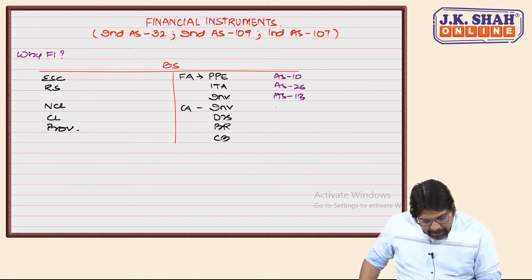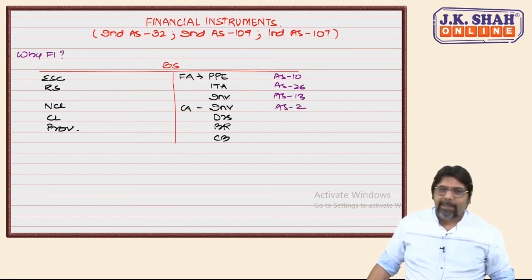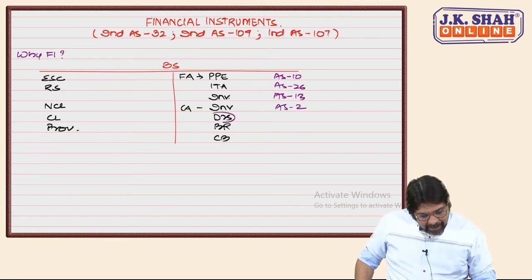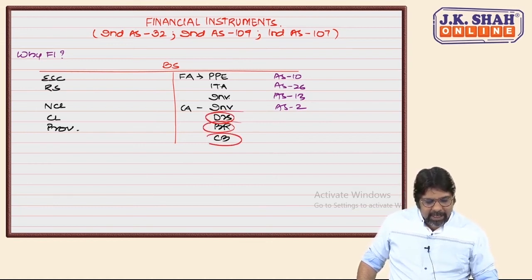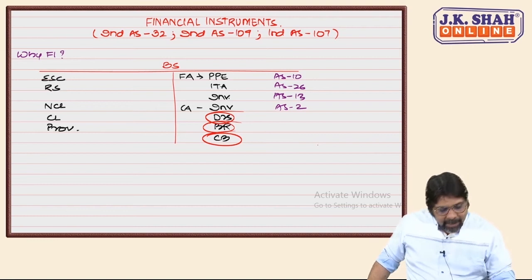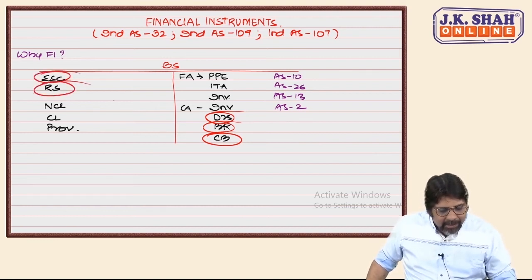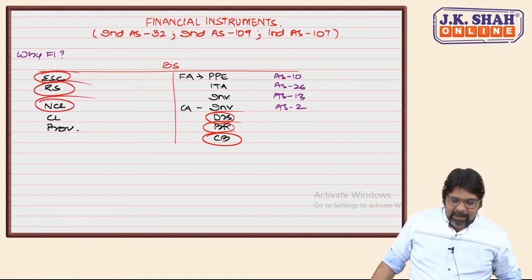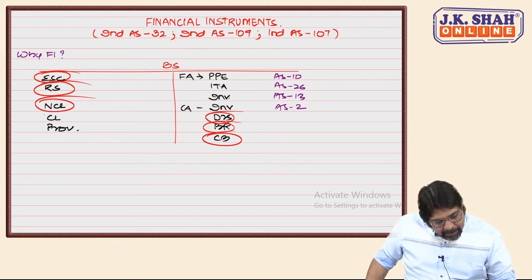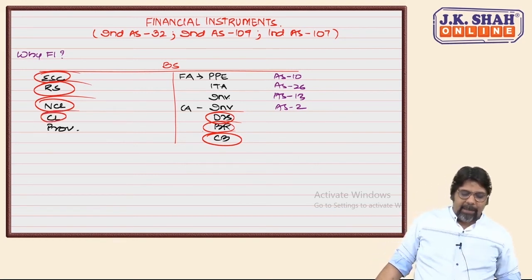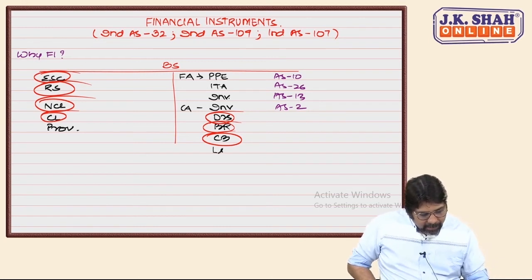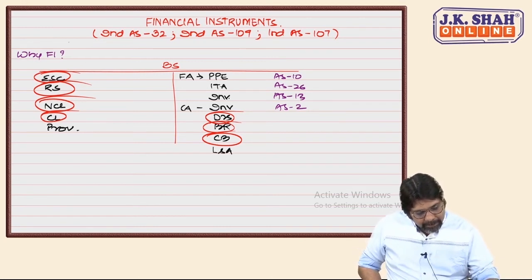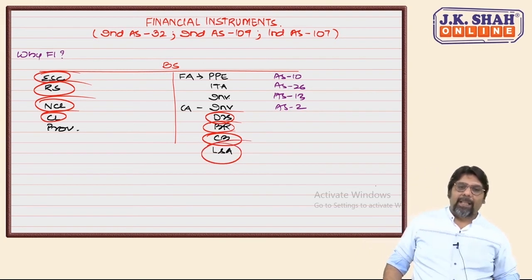Inventory, yeah, we had one standard. We still have AS 2. Still decent. Debtors, no standard. Bills receivable, no standard. Cash and bank, no standard. Equity share capital, no standard. Reserves and surplus, no standard. Current liability, no standard. Non-current liability, no standard. Loans and advances, no standard.